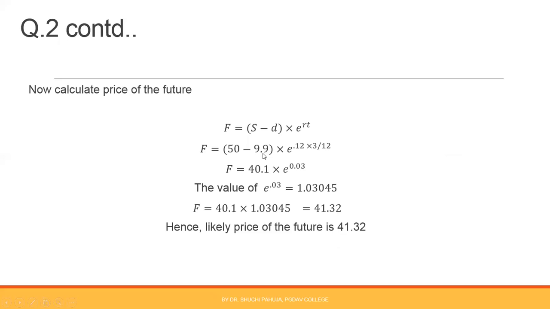Spot price 50, from this deduct the present value of dividend, e raised to r. R is 12%, so 0.12, and the future time period is 3 months, 3 by 12. Using this value of e, the future price is 41.32. So the likely price of the future, or fair price of the future, is 41.32. If market price differs from this, then you need to check whether it is an overpriced or underpriced future, and accordingly the investment decision is to be made, right?